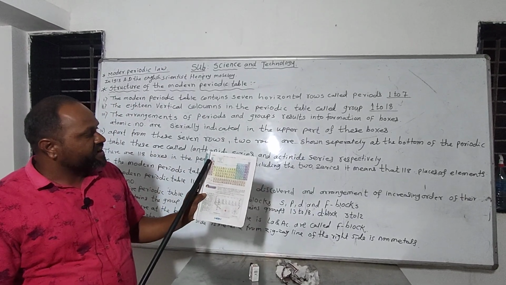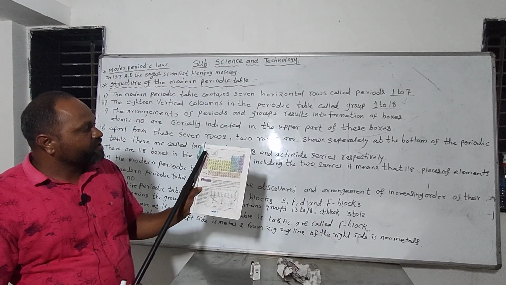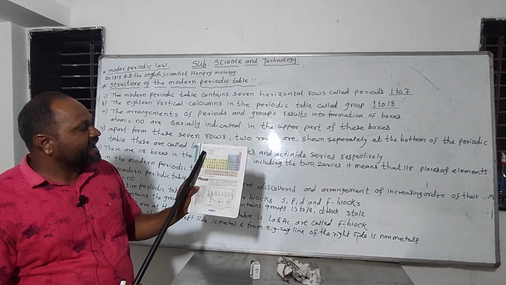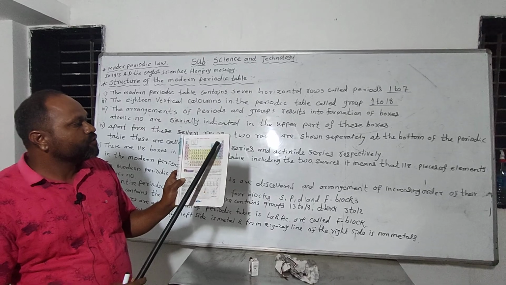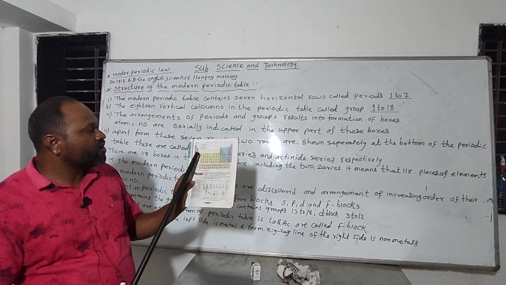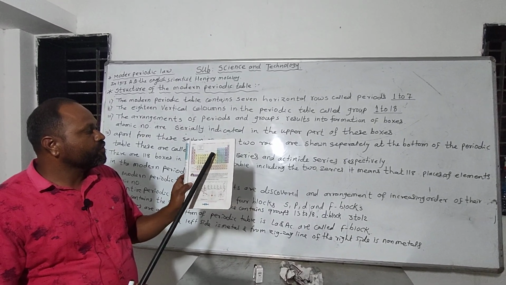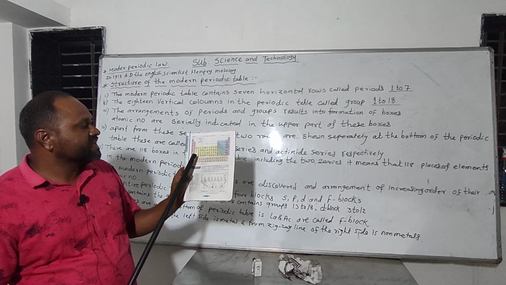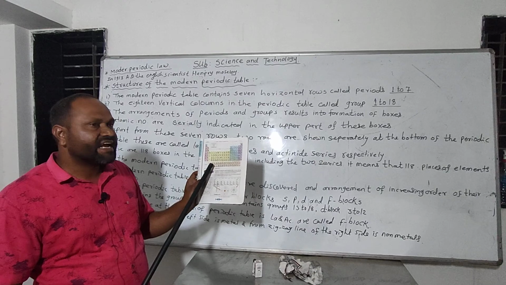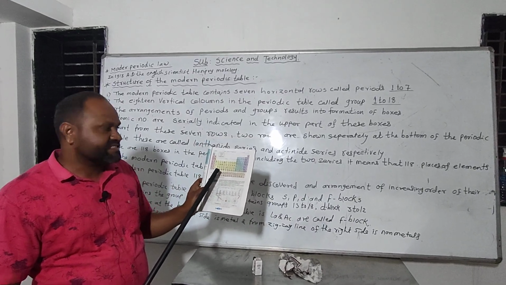The S block contains groups 1 and 2, the P block groups 13 to 18, and the D block groups 3 to 12. The F block is the two separate series called lanthanide and actinide series.